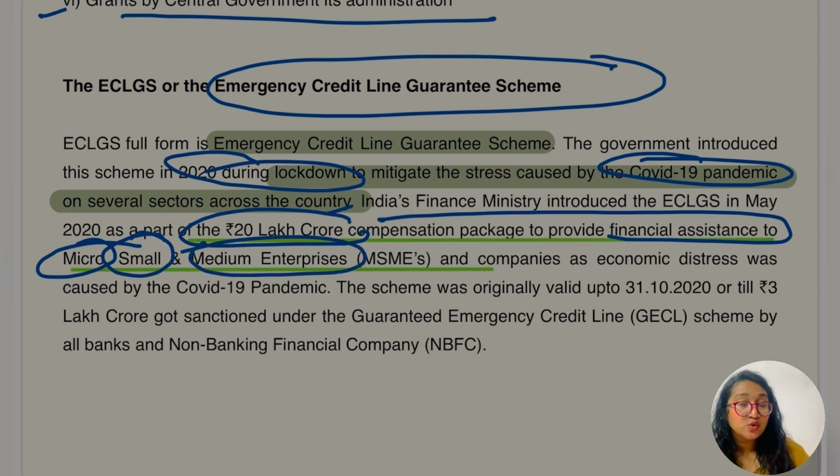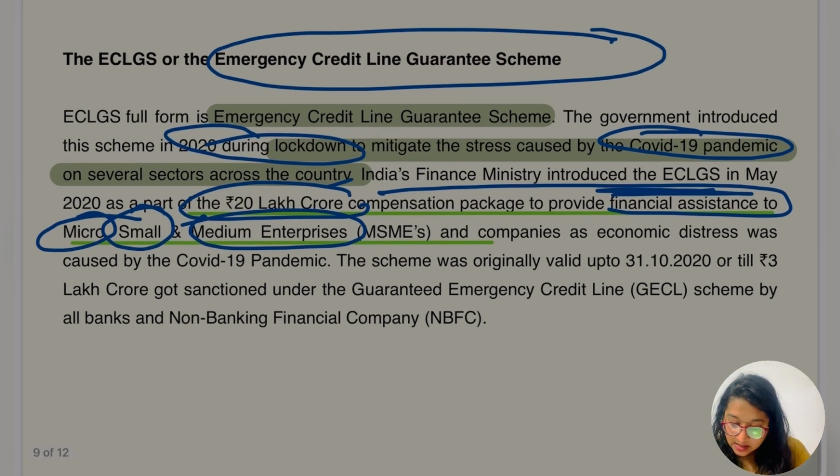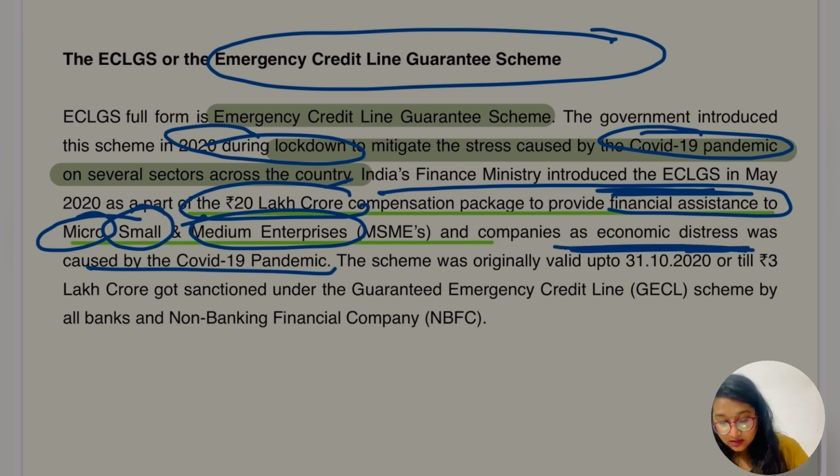So what was the package? A 20 lakh crore package. The compensation package was given to whom? To micro, medium, small. Okay, this was the financial assistance given by the government. And companies faced economic distress caused by the COVID pandemic, as we know. Okay, a lot of us lost our jobs, right? A lot of businesses also stopped. To recover from that, the government did this to manage the economic distress caused by the COVID-19 pandemic, right? So this was one of the financial assistance measures by our government. So who says the government is not good? The government is very good, brother.